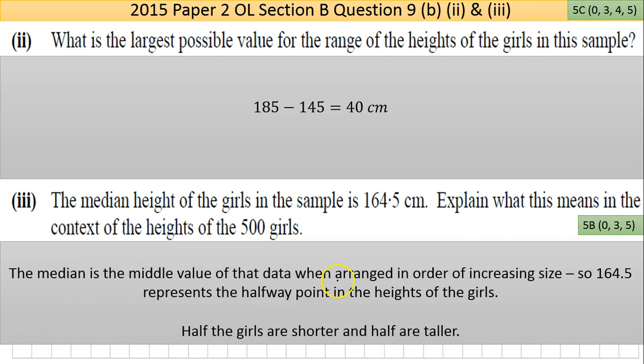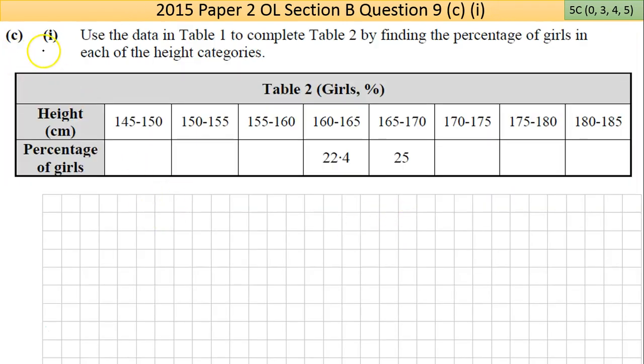Now, the median is the middle value. I probably made this more complicated here than I need to. But with the median, it's the middle value. So half the girls are shorter, half the girls are taller. That's what I put down here. And that's what it is. Okay, so you can very easily overthink that, and start going, oh, it can't be that, it must be more complicated than that. It's not. Okay. Now we'll move on to part C, part 1 here.